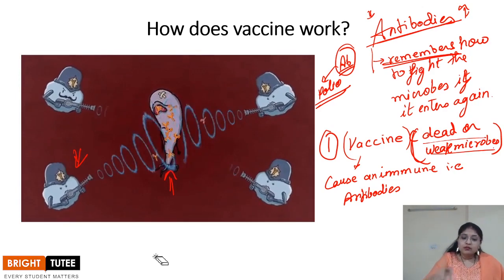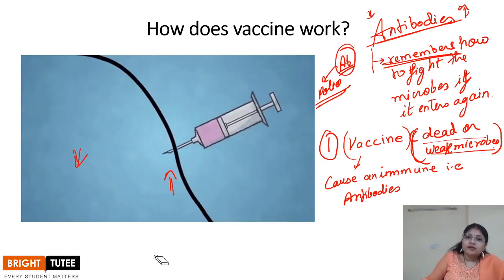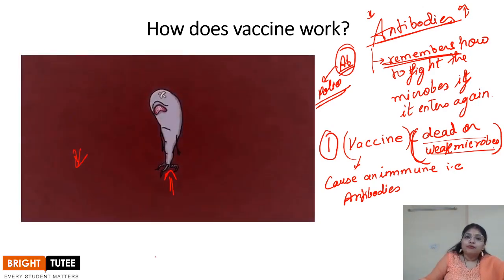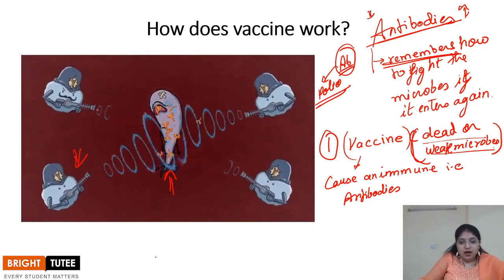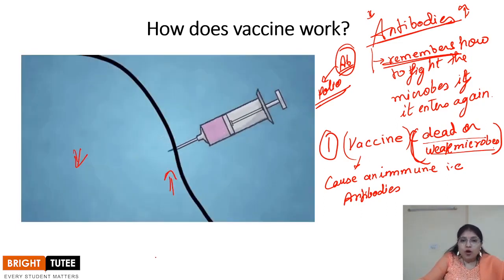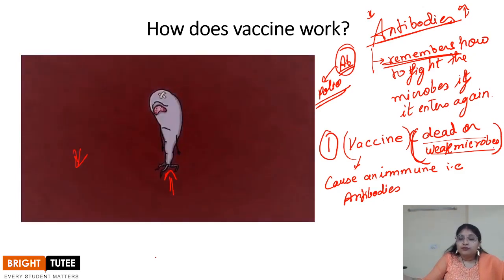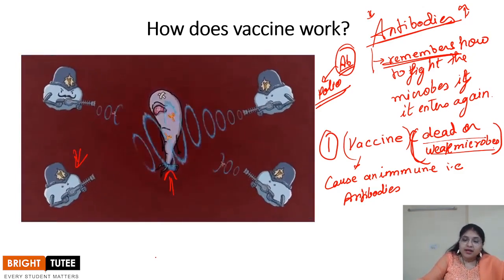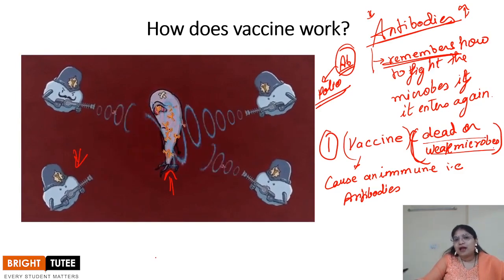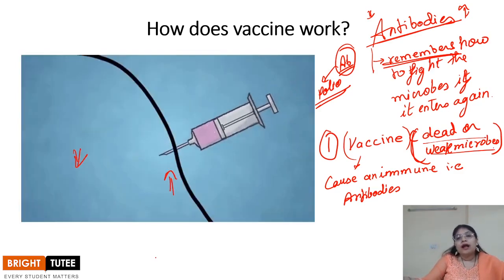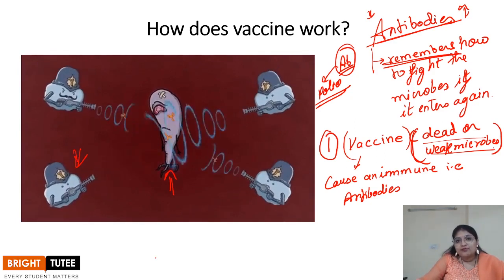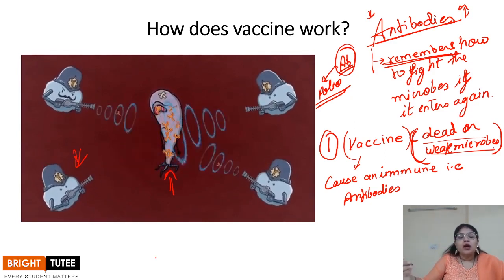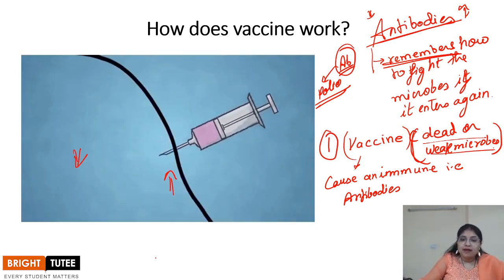Now, there are a number of diseases against which vaccines have been prepared. Diseases like cholera, tuberculosis, smallpox, and even in dogs, rabies, hepatitis, polio. All of these vaccines have been developed. So these are the diseases, viral as well as bacterial, against which vaccines have been developed.